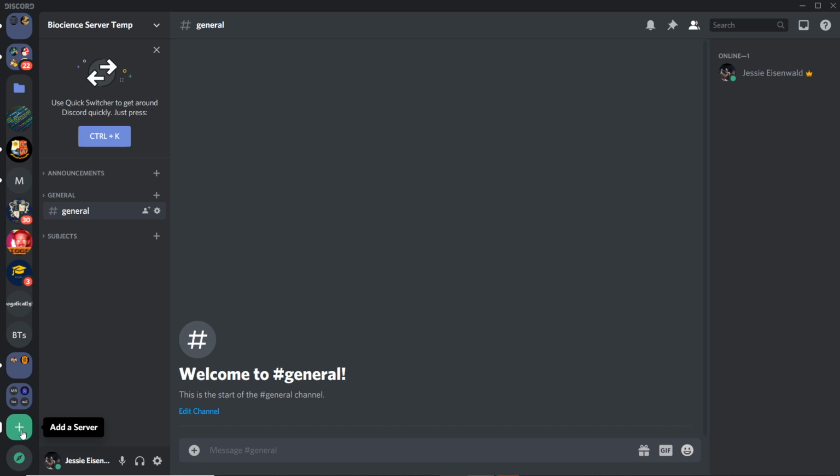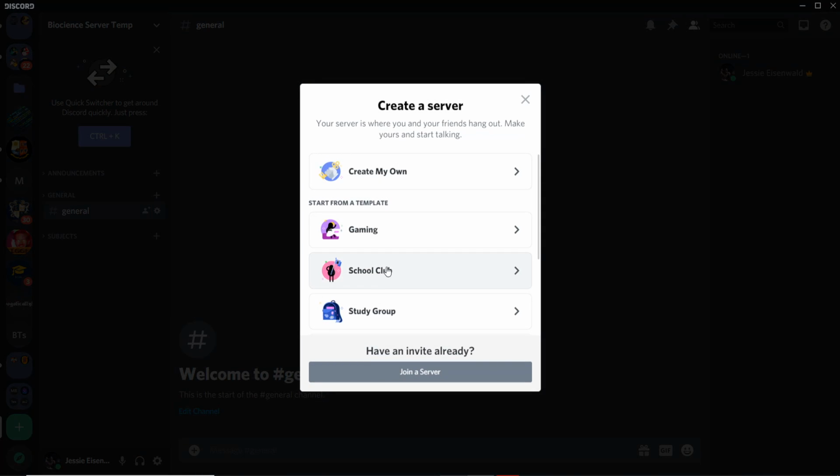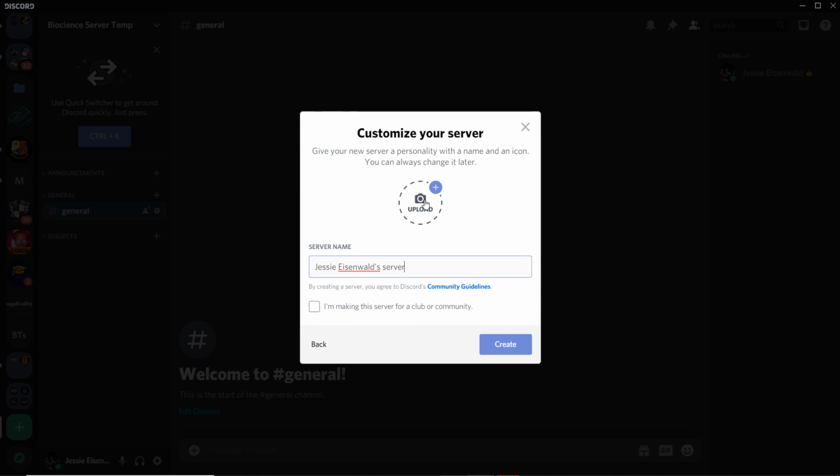You see this plus here, that's how you create a server or add your own. If you want to join a server, all you do is click on join a server and type in the name there. But in this case, we want to create our own. You can upload a picture here, though you don't need to do it now, you can always do it later. And for the server name, for the sake of this, I'm just going to call it test server.